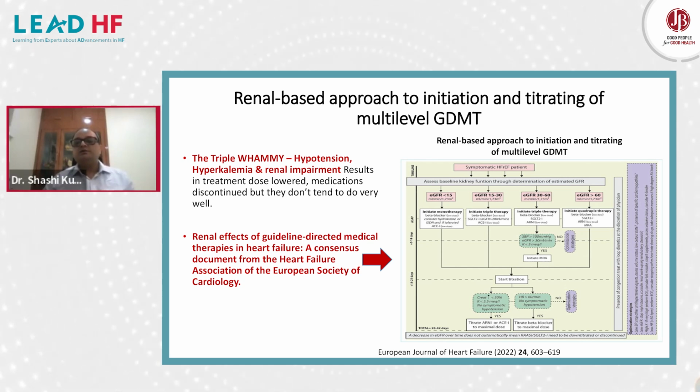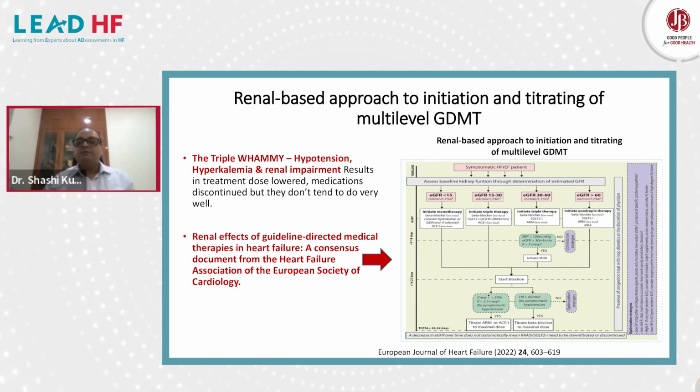So here is a chart showing which drug we can use at what GFR. As I mentioned, if GFR is more than 60, we can initiate with quadruple therapy. If eGFR is between 30 to 60, we can initiate with triple therapy that includes your beta blocker, SGLT inhibitors, and MRAs. But these SGLT inhibitors are not indicated till date for GFR of less than 30. We have some studies in pipeline where we are using this molecule in ESRD population as well, not for glycemic benefit, but for cardiovascular benefit. But till now, we have recommendations till 20 ml of GFR.